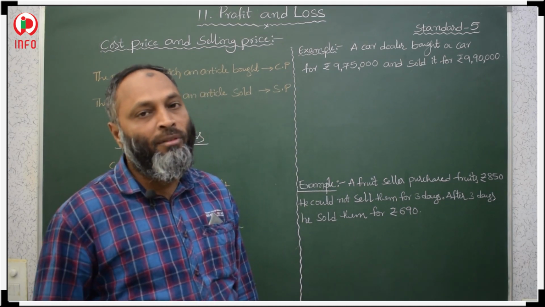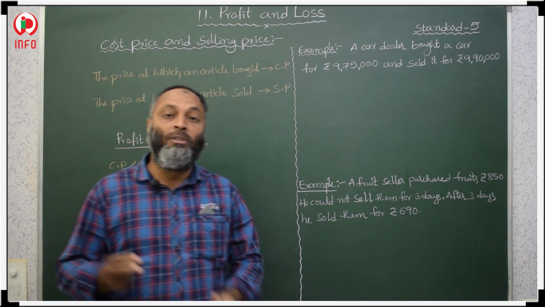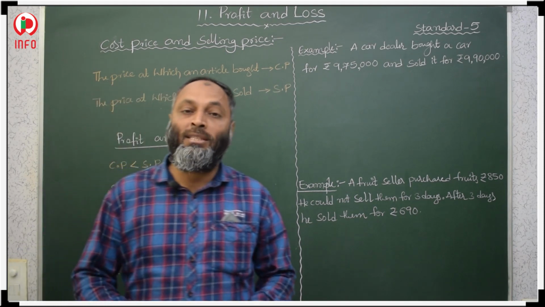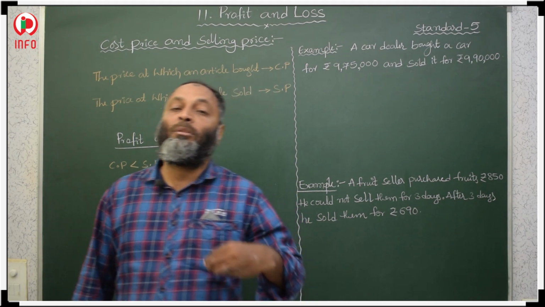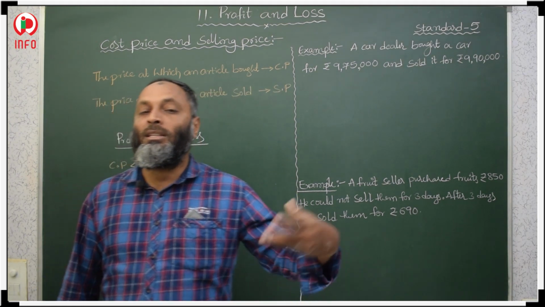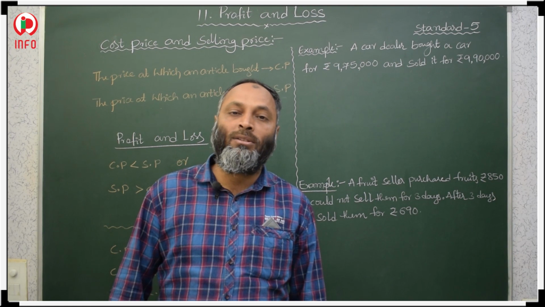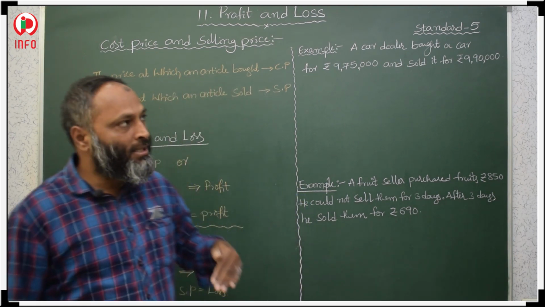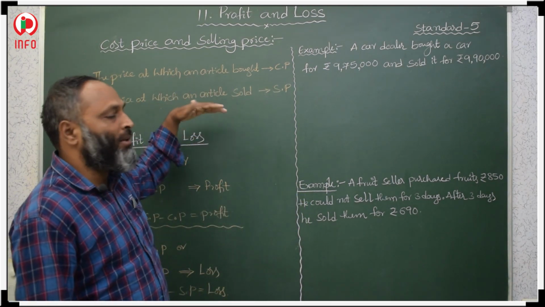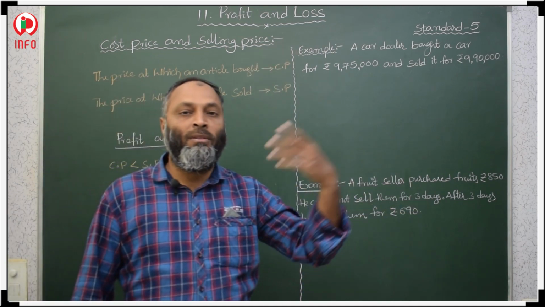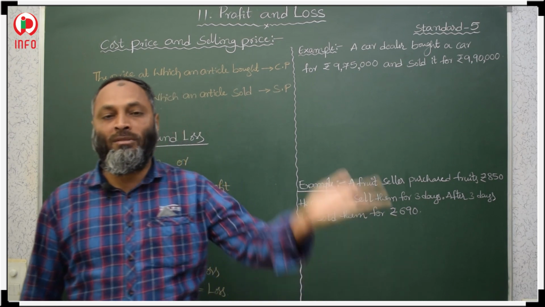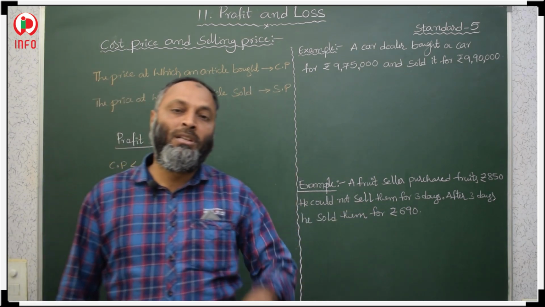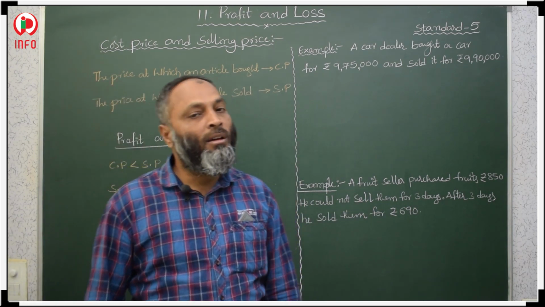The price at which we buy that pen is the cost price. Again, the price at which we sell the same pen is called the selling price. This is the difference between cost price and selling price. Selling price means whatever we sell at, and cost price means the price at which we bought.